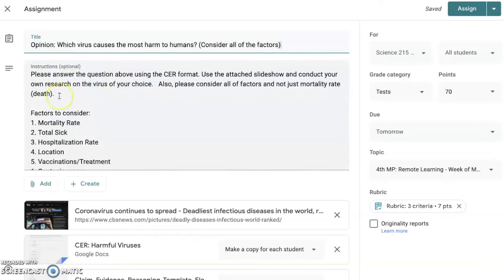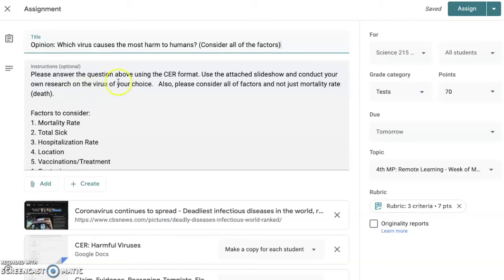Here are the instructions. Please answer the questions above using the CER format. Remember, claim, evidence, reasoning. You're just going to state your claim in one sentence. Your evidence, you can do bullet points if you'd like, and then the reasoning is where you put it all together and explain why your evidence supports your claim. That's the actual written part.